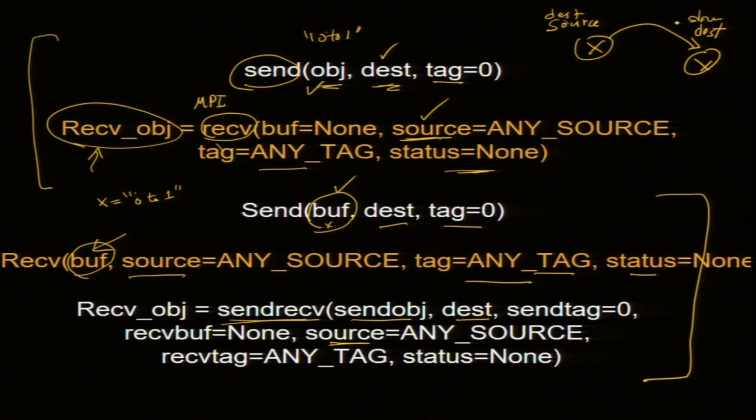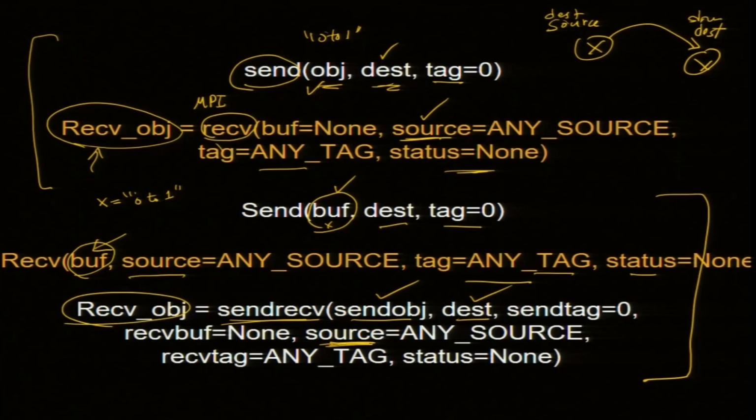So, here this object acts as source and destination both. Among these two processors only involved, each of them sends a packet, but receives something as well. So, what you want to send is the send object, and where you want to send it. But I am receiving something, so I need to give the second point, the source address, and the output is saved here, in the receive object.